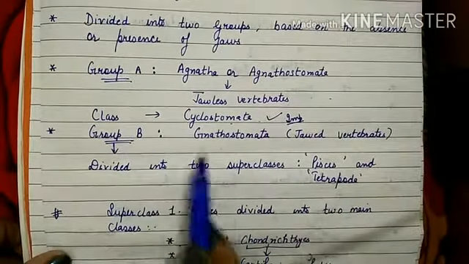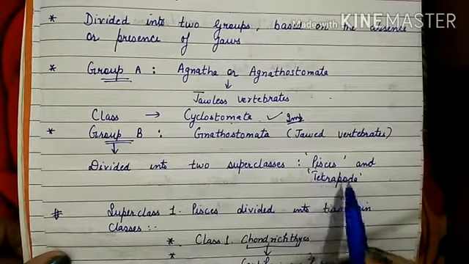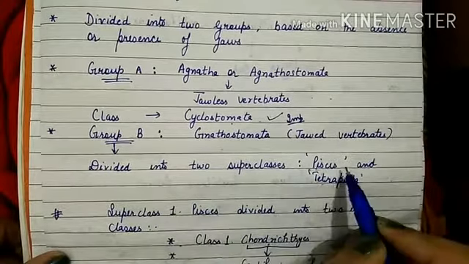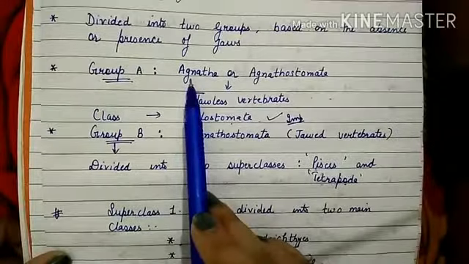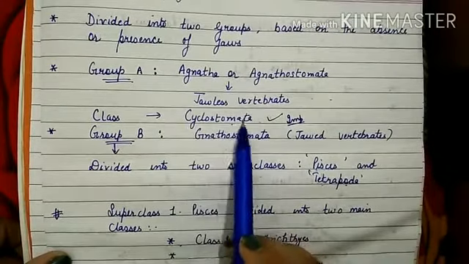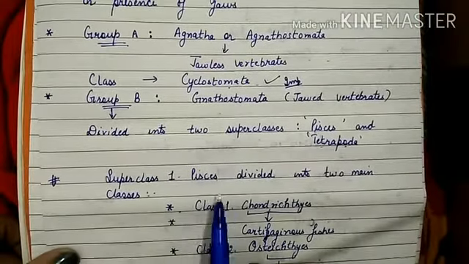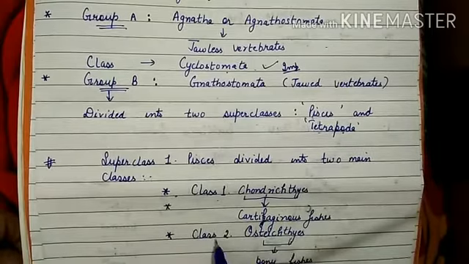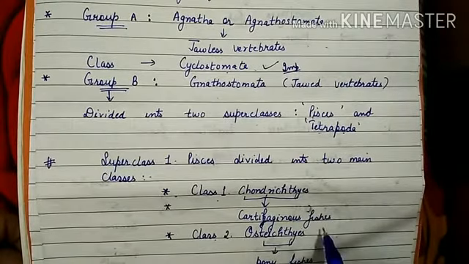This group B is again divided into two superclasses named Pisces and Tetrapoda. So in this video we will see about superclass Pisces and group A Agnatha and its class, that is Cyclostomata. So let us start with the superclass 1, that is Pisces. This is divided into two classes further, class 1 that is Chondrichthyes and class 2 is Osteichthyes.